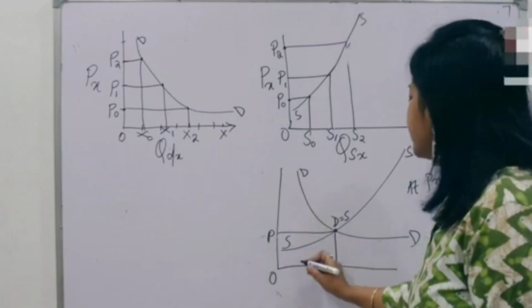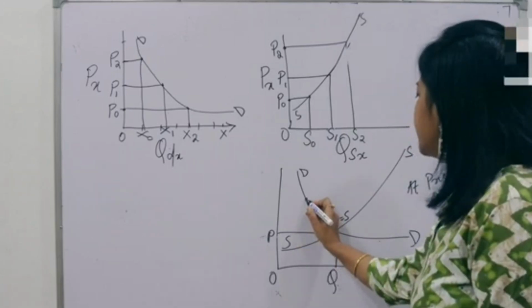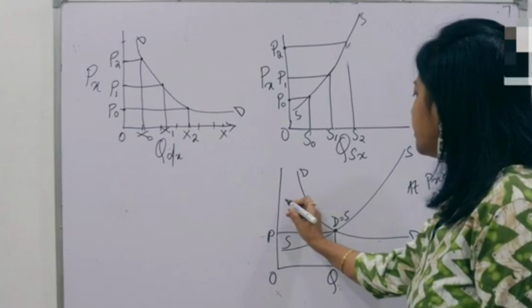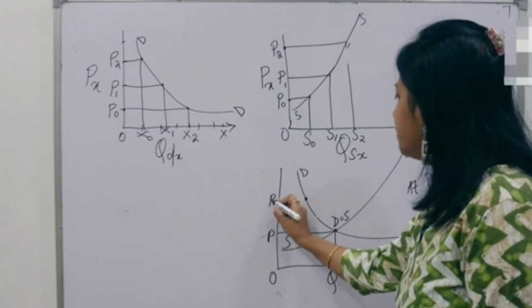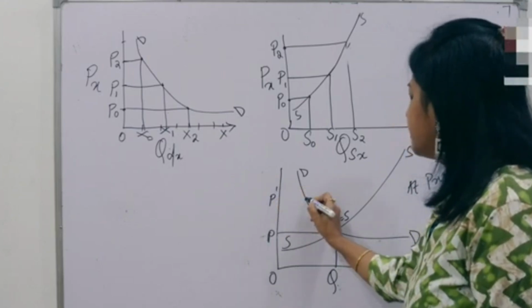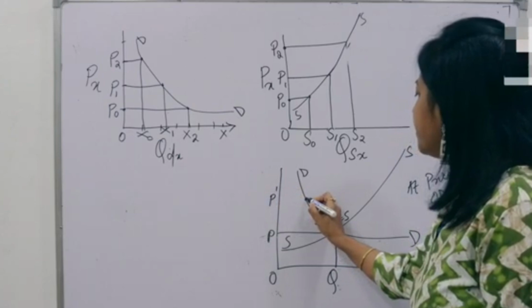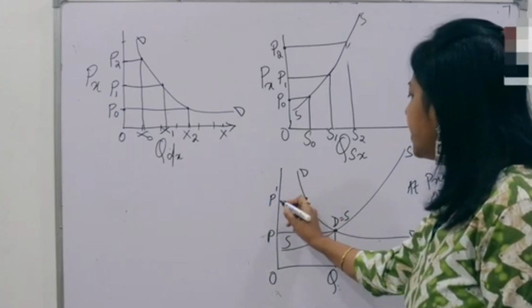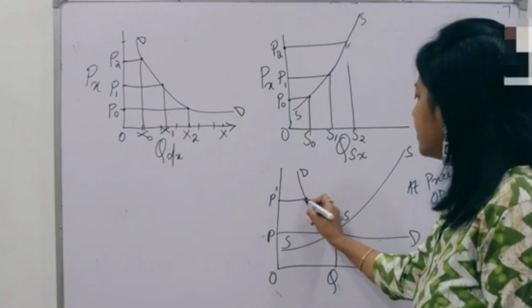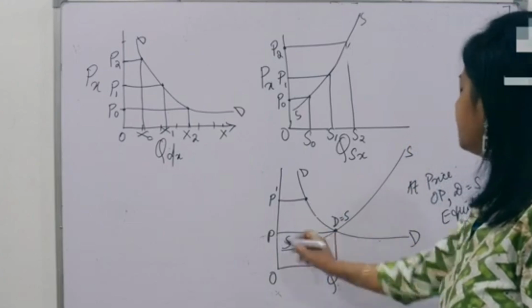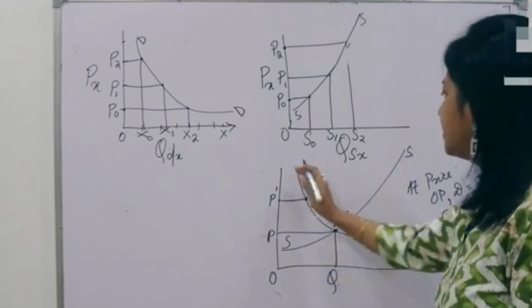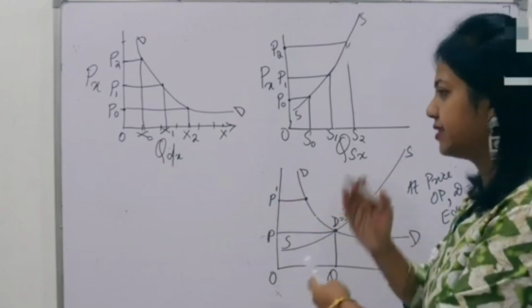In case the price is this much, say P dash, this much. So what is happening? If this is the price, this is not the equilibrium price. At this price, supply and demand are not intersecting.